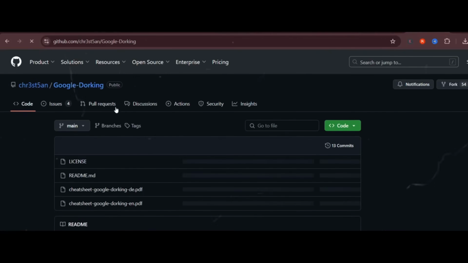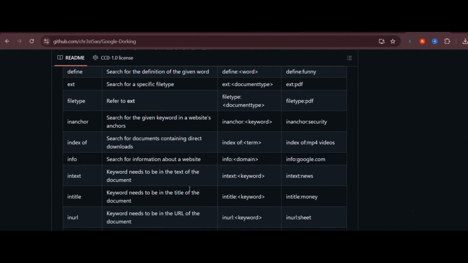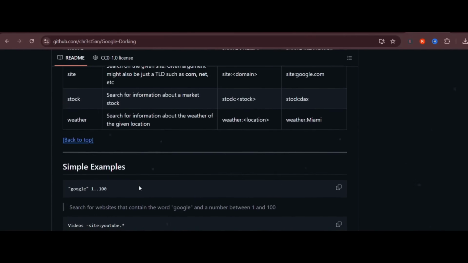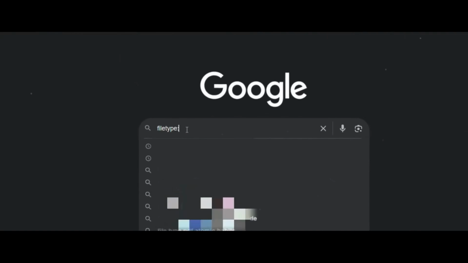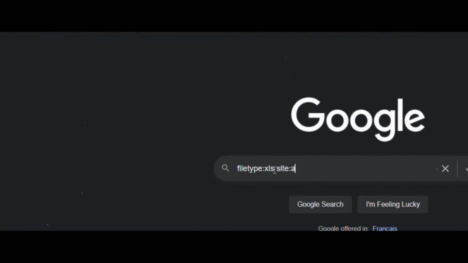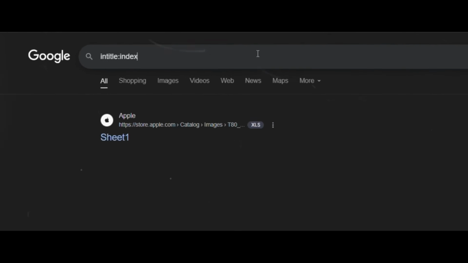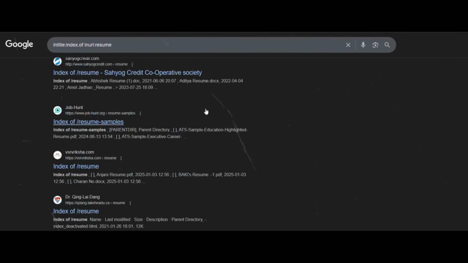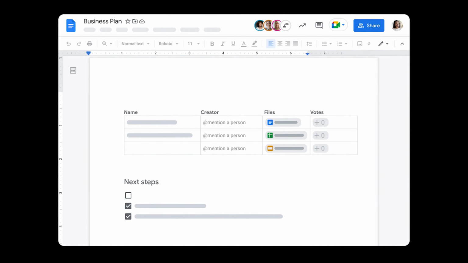And finally, let's talk about a tool that anyone can use right now: Google Dorking. It refers to the advanced search operators that help users uncover specific information hidden in plain sight. It's all about crafting clever queries to extract sensitive or overlooked data from Google. Google Dorks use commands like filetype, site, and intitle to filter searches. For instance, filetype:xls site:apple.com, and likewise, you can find spreadsheets on a specific website. Another example: intitle:index of inurl:resume. This query will return results where the word resume appears in the URL of an unprotected folder.